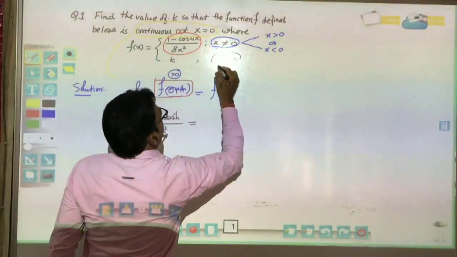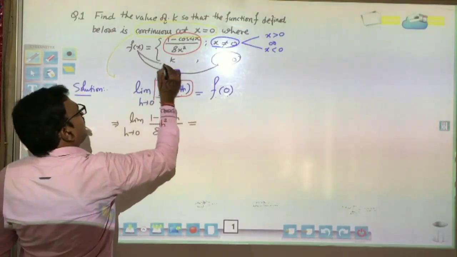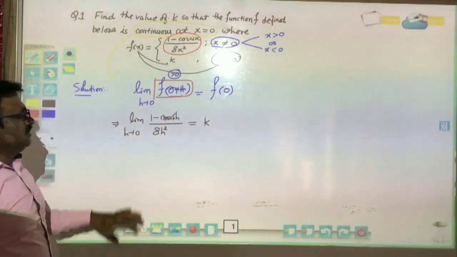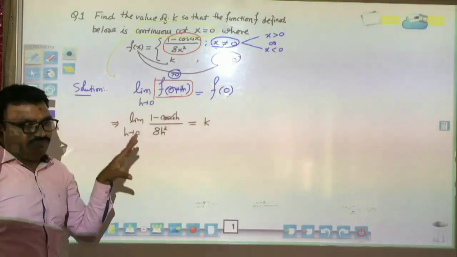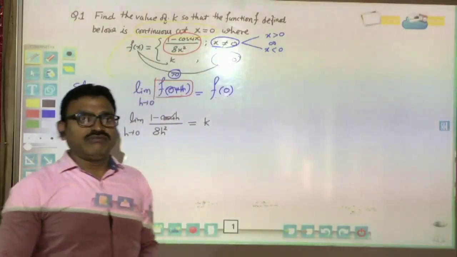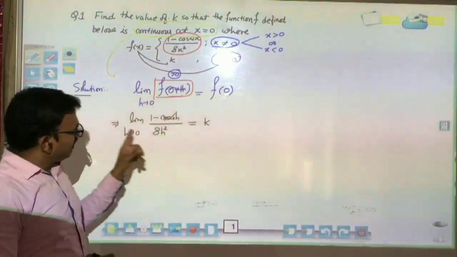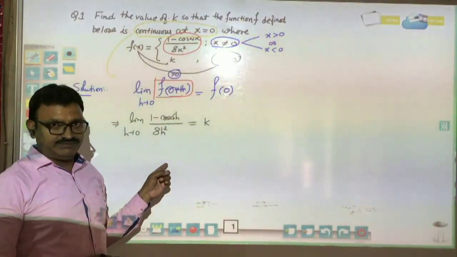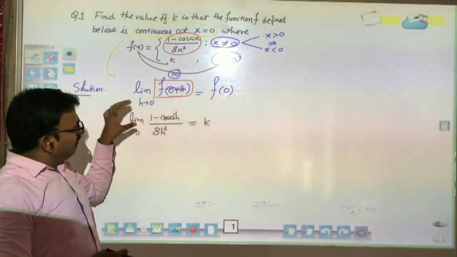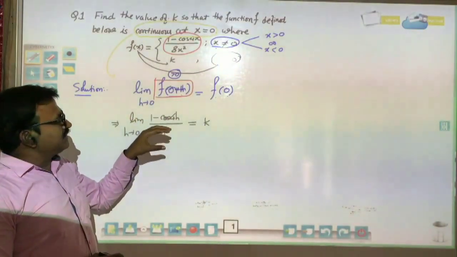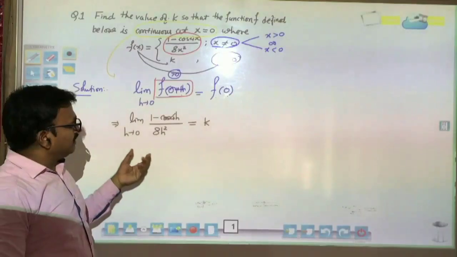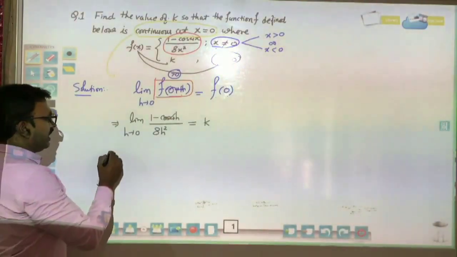We know that at x equal to 0, the function will be k. It means it is equal to k. If we write this step, then definitely out of 4 marks we will get 1 mark. If it is a question of 2 marks, then we will also get 1 mark, because this is the base and it is very important. If we write this, then the examiner knows that you know what the limits are. Okay, now the next step.